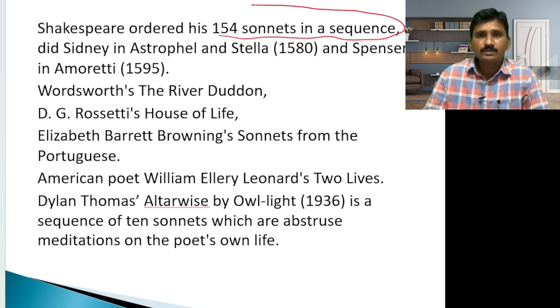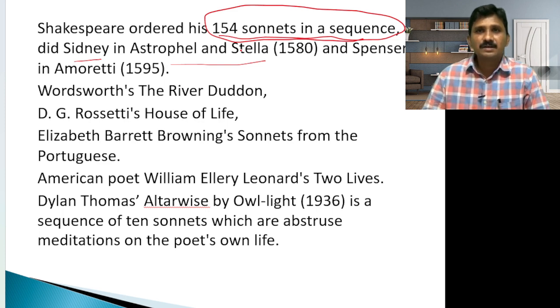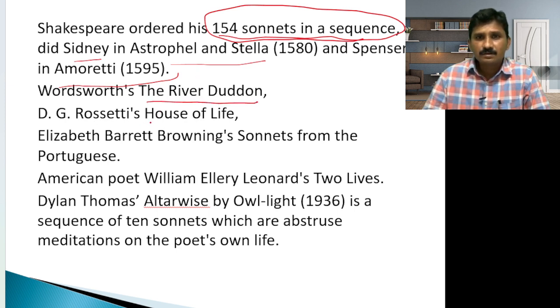Shakespeare wrote 154 sonnets in a sequence, as did Philip Sidney, Astrophel and Stella, a very important poem, and Spenser's Amoretti. So these are also poems written in the sonnet sequence. Wordsworth's River Duddon and D.G. Rossetti's The House of Life are also poems written in a sonnet sequence. Then Elizabeth Barrett Browning, Robert Browning's wife, and Sonnets from the Portuguese.